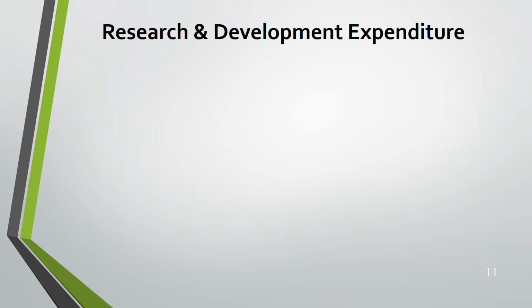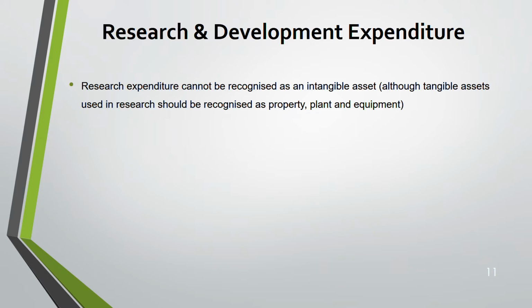Coming to research and development expenditure. This is very important because mostly in intangibles, this is done. It's there. Okay. Research expenditure. See, research and development are two separate things. Okay. Don't mix them. Research is a separate thing. Development expenditure is a separate thing. Research is easy. Research expenditures are always expensed. They go to profit and loss as an expense. You cannot capitalize it.